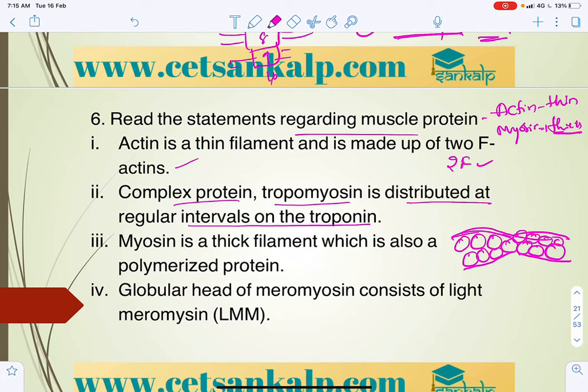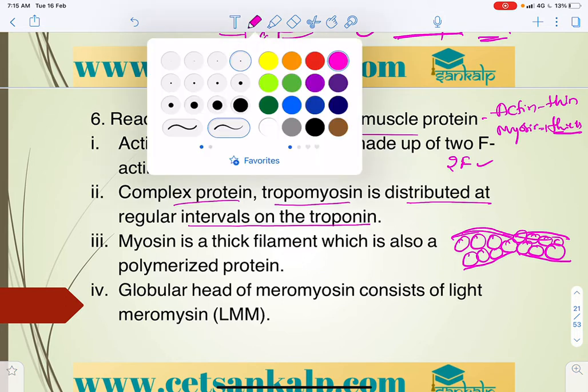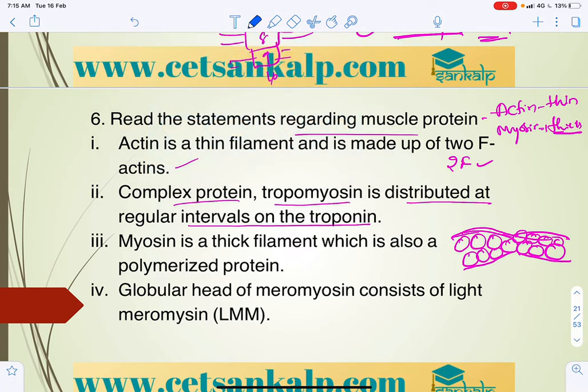On the tropomyosin we can see generally the troponin. That is in the actin filament, and these are the 2 F-actin filaments. So this is the structure of actin.